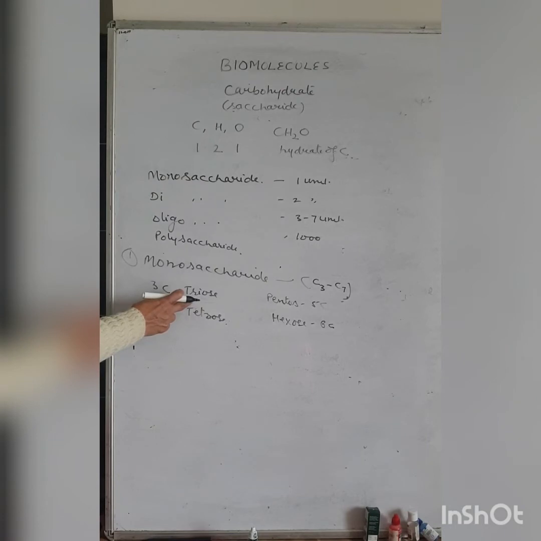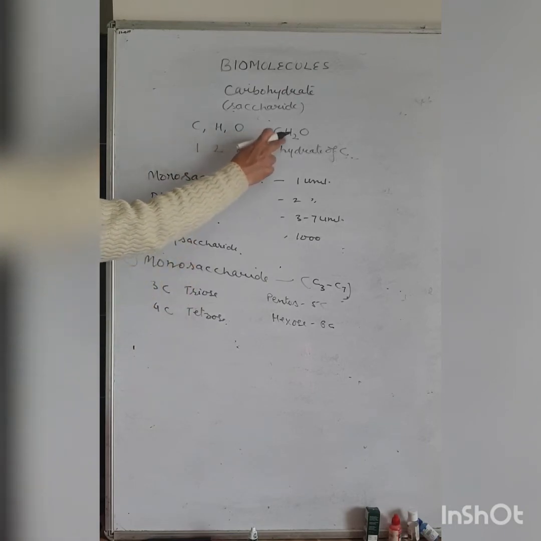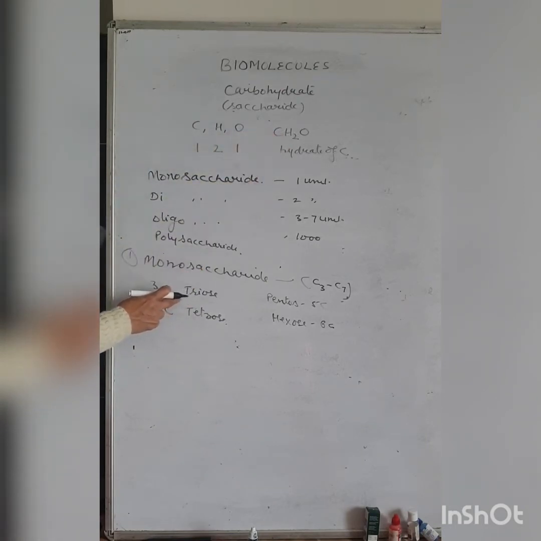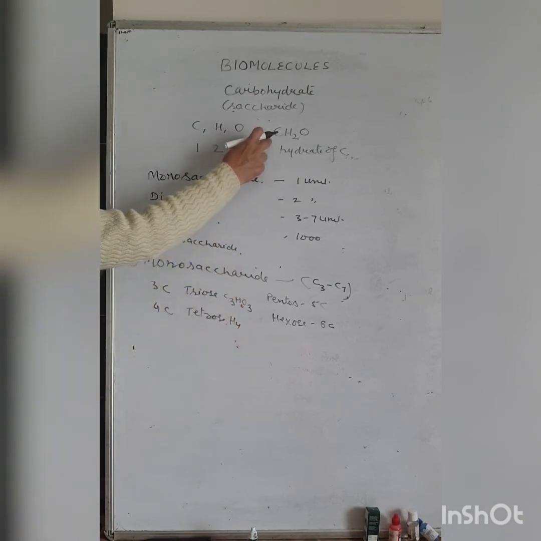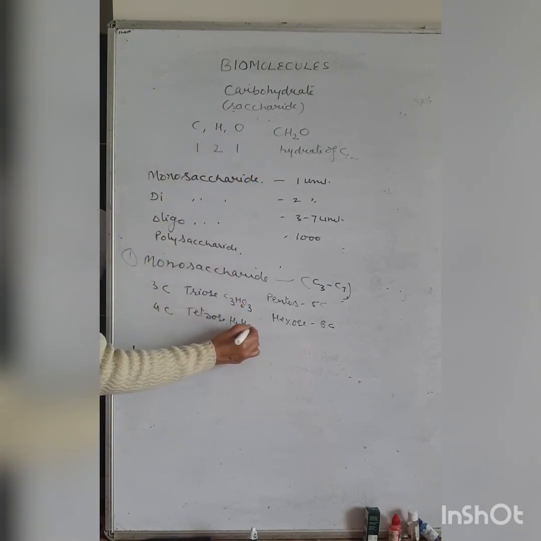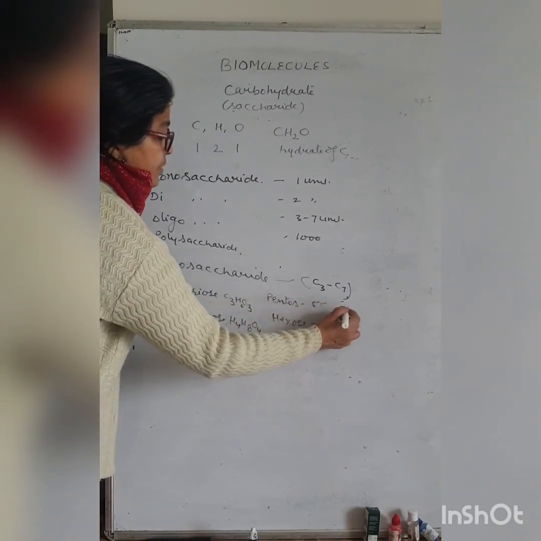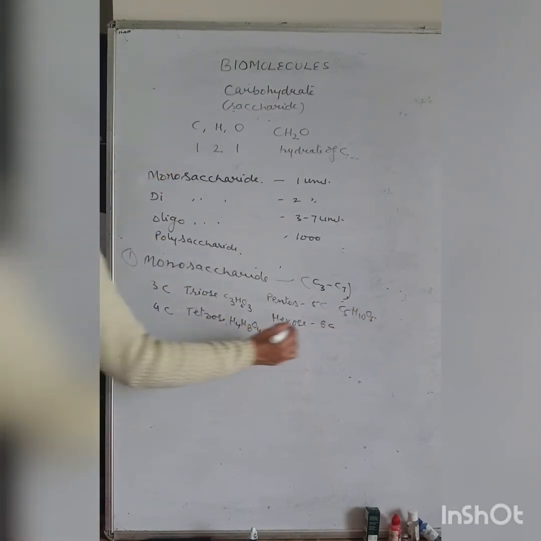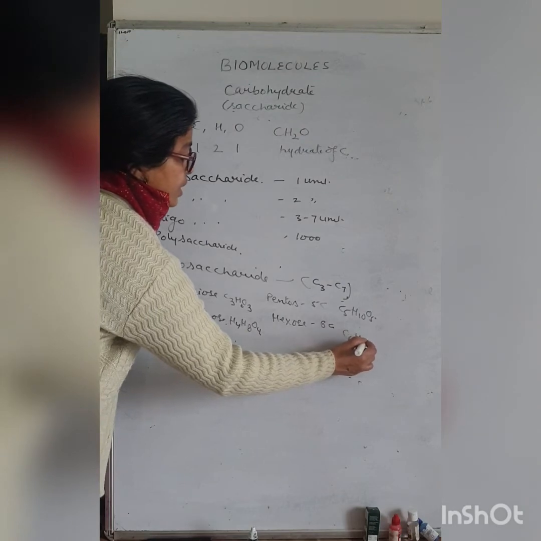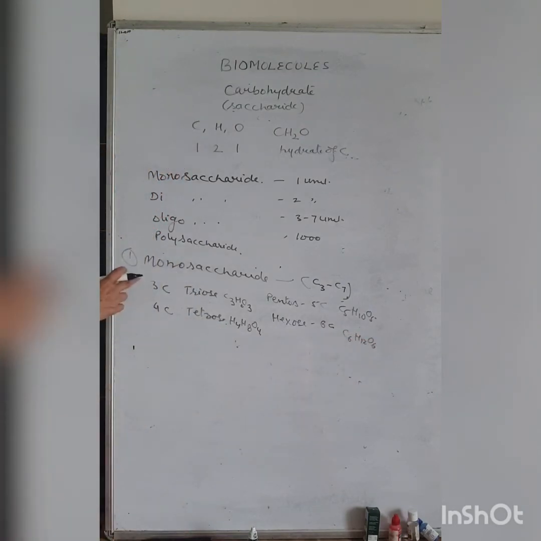3 carbon, triose. The general formula is CH2O, so for triose it is C3H6O3. Tetrose is C4H8O4. Pentose is C5H10O5. Hexose is C6H12O6.